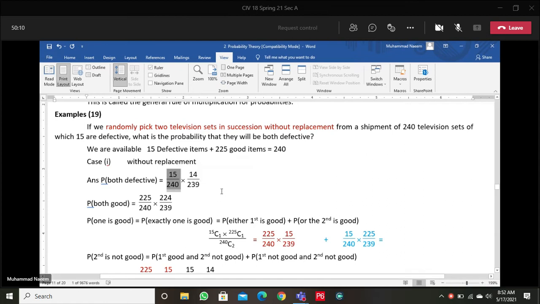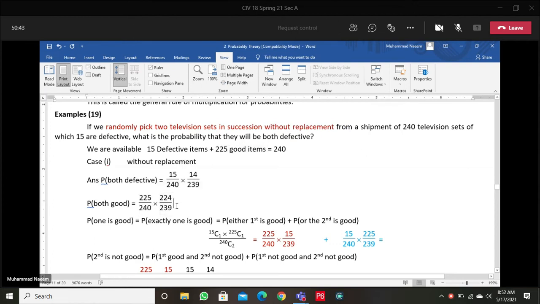This means if the second is also defective, now the defective available are 14, and the total is also reduced by 1. So the probability for the second defective is 14 out of 239. If both are good, the first good is coming from the good category, 225 divided by 240.